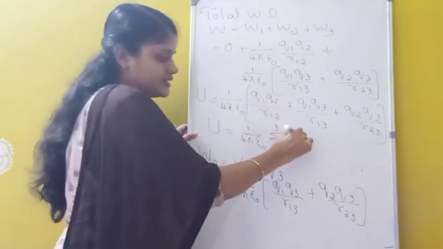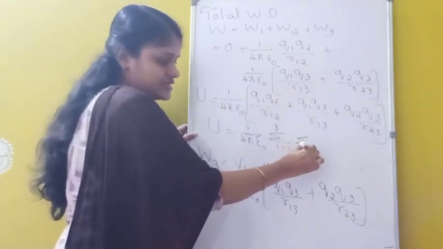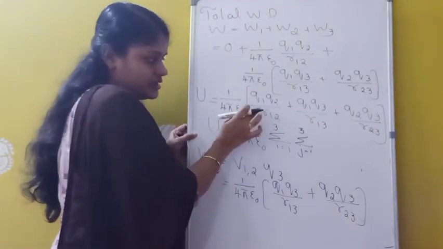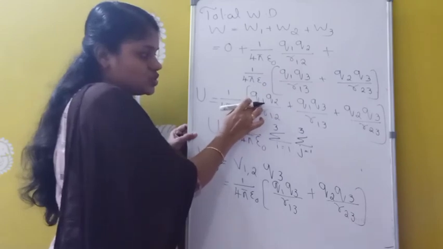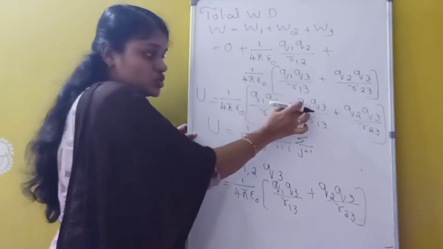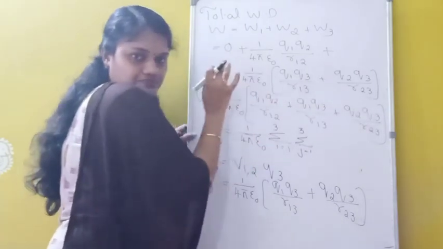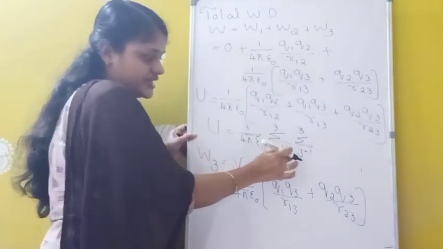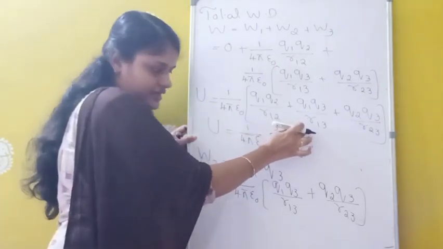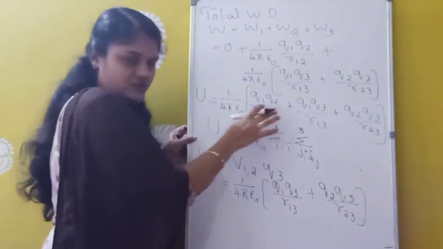Similarly, in sigma, the second variable I am taking as J. J starts from 1 to 3 as well. But I and J will not become the same. So it is not Q1 into Q1, it is Q1 into Q2 only. That means I and J are not the same. Here also Q1 Q3, and Q2 Q3, they are also not the same. So we can write sigma I equals 1 to 3, similarly J starts from 1 and ends at 3, but I should not be equal to J.